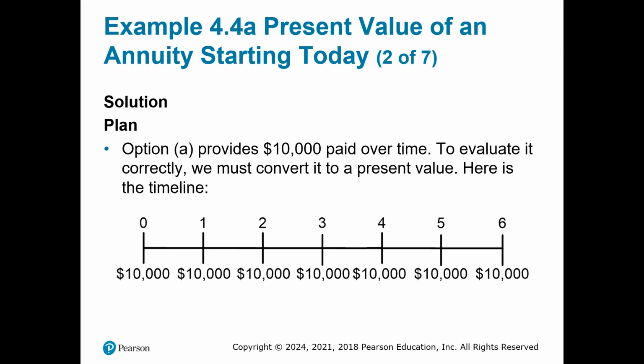Option A provides $10,000 paid over time. To evaluate correctly, we must convert it to the present value. And here you see the timeline. Beginning today, date 0, $10,000. Then 1, 2, 3, 4, 5, 6, you see the $10,000 at each date.